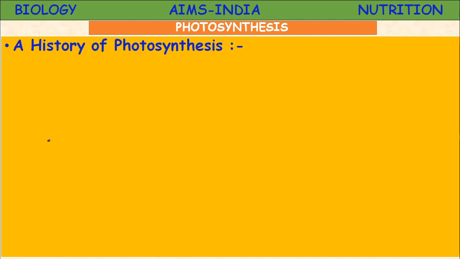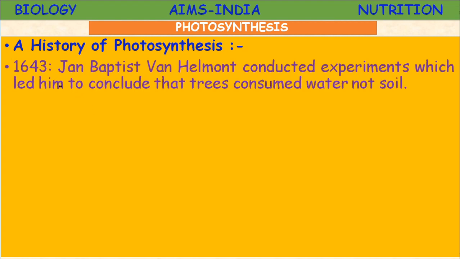Let us study briefly the history of photosynthesis. Children, please note the names of the scientists and their contribution towards our understanding of photosynthesis. The research on photosynthesis started early in the 16th century itself.